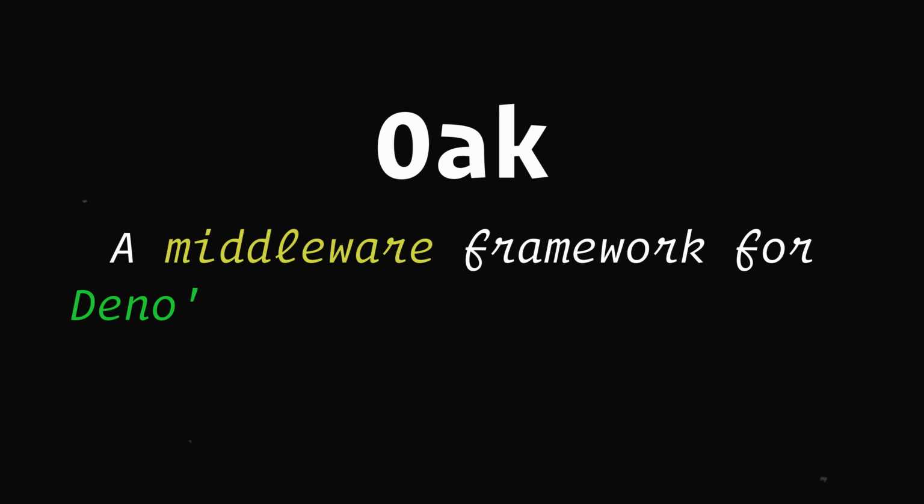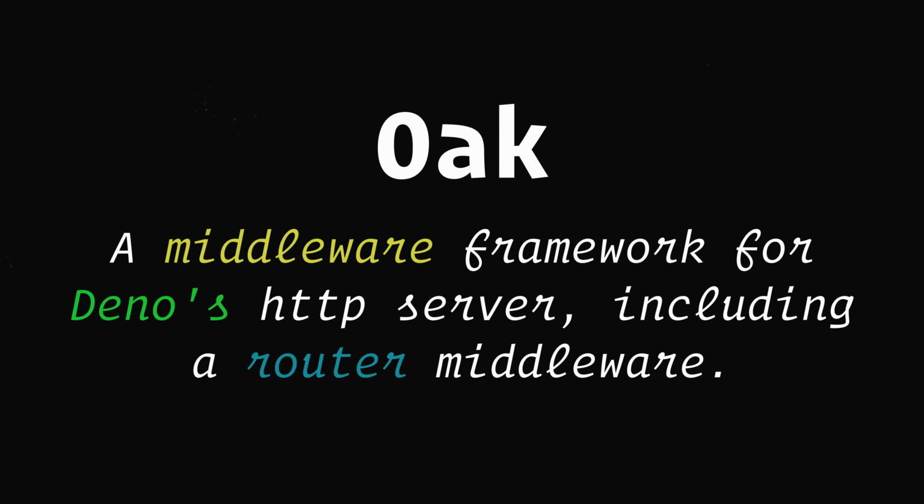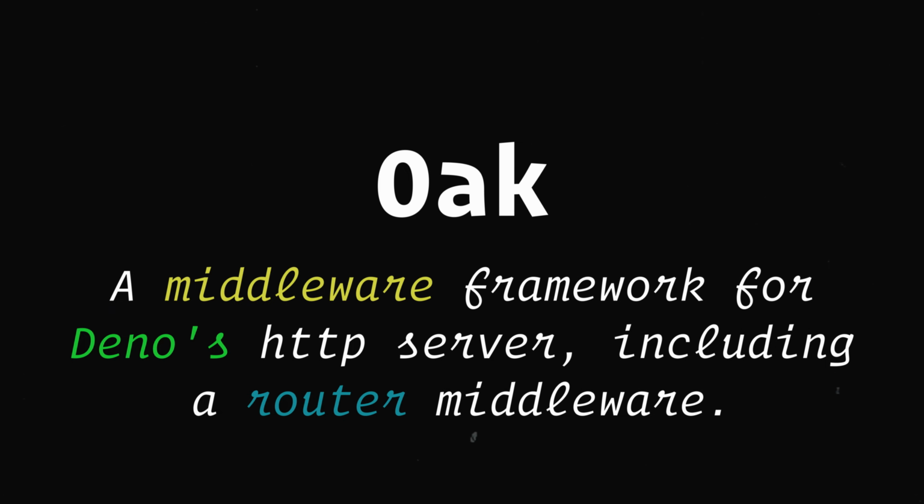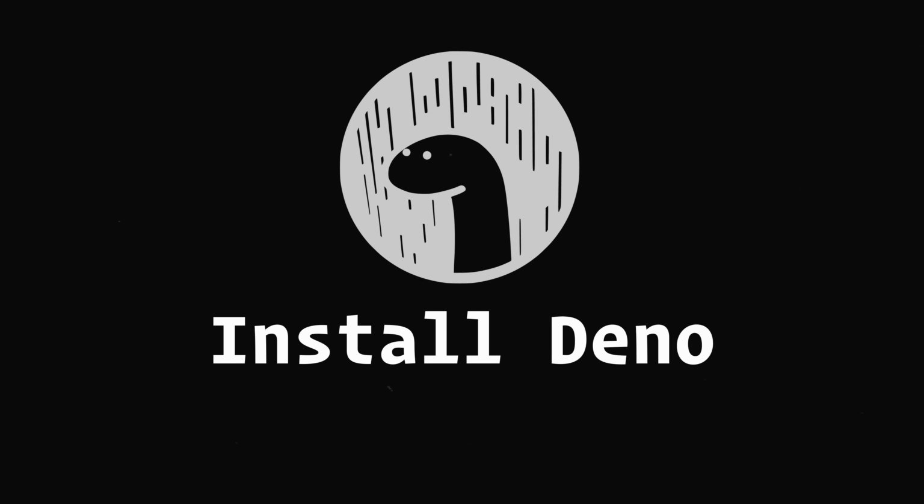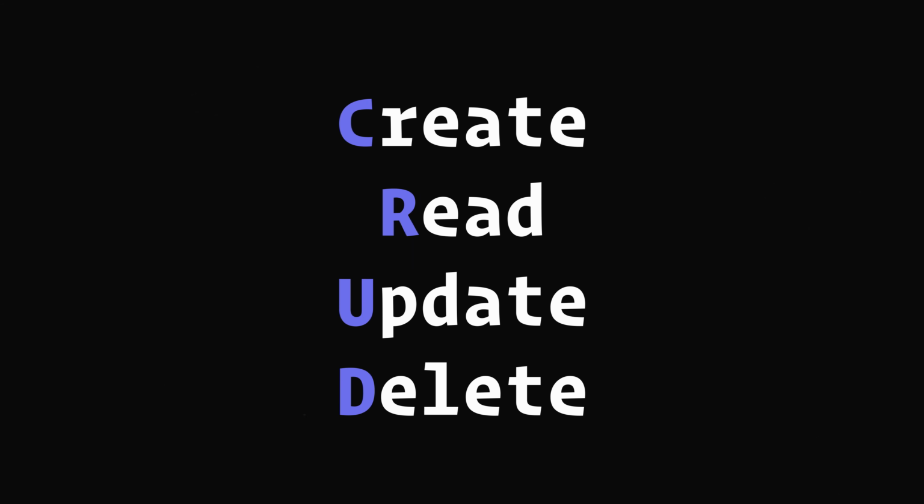Oak is a middleware framework similar to Koa. So here's a high-level overview of what we're going to do. We're going to install Deno. We're going to create an API to perform basic CRUD operations. CRUD stands for create, read, update, and delete.